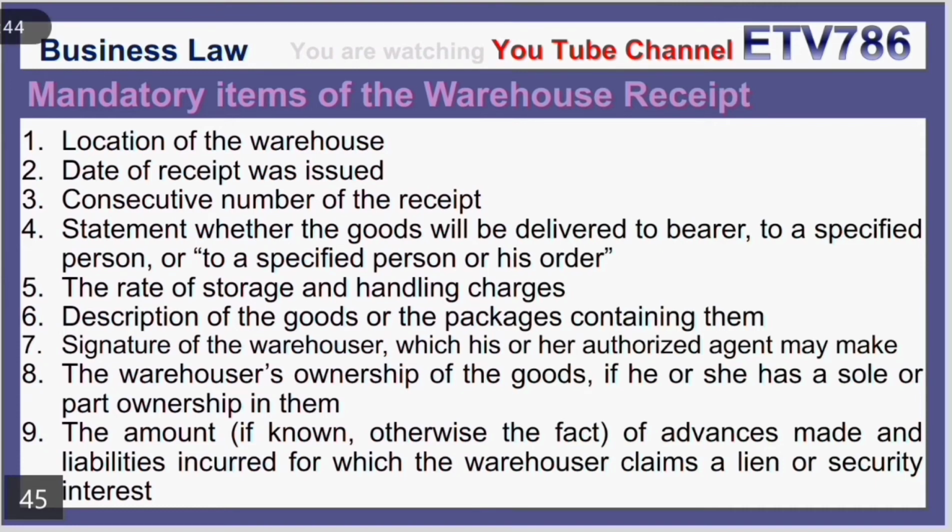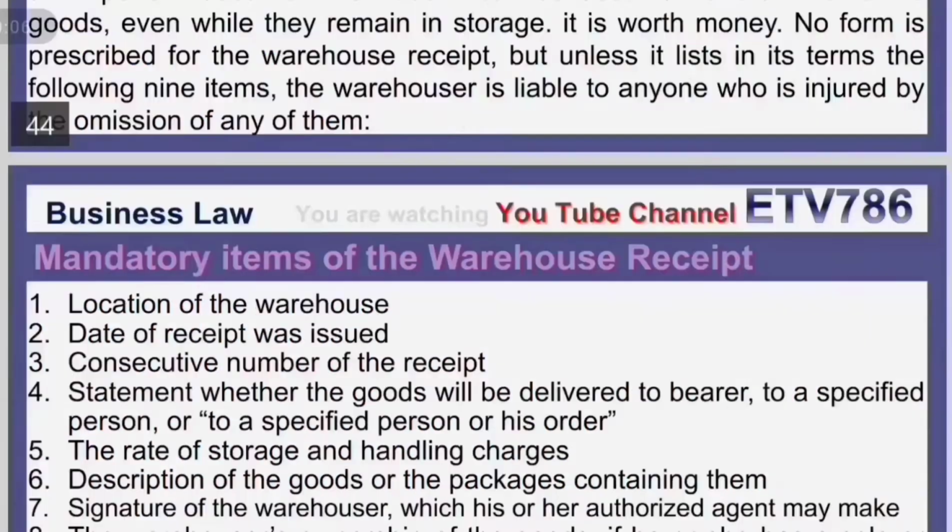Number 4, statement whether the goods will be delivered to bearer, to a specified person, or to a specified person or his order. Number 5, the rate of storage and handling charges. Number 6, description of the goods or the packages containing them. Number 7, signature of the warehouser, which his or her authorized agent may make. Number 8, the warehouser's ownership of the goods, if he or she has a sole or part ownership in them. Number 9, the amount, if known, otherwise the fact, of advances made and liabilities incurred for which the warehouser claims a lien or security interest.